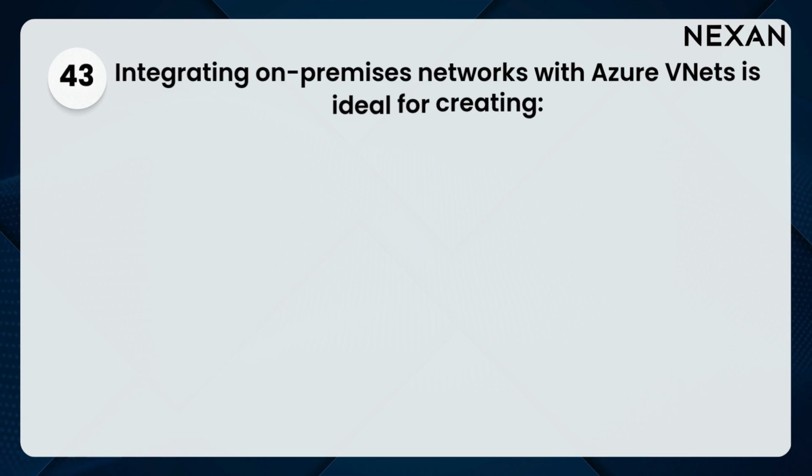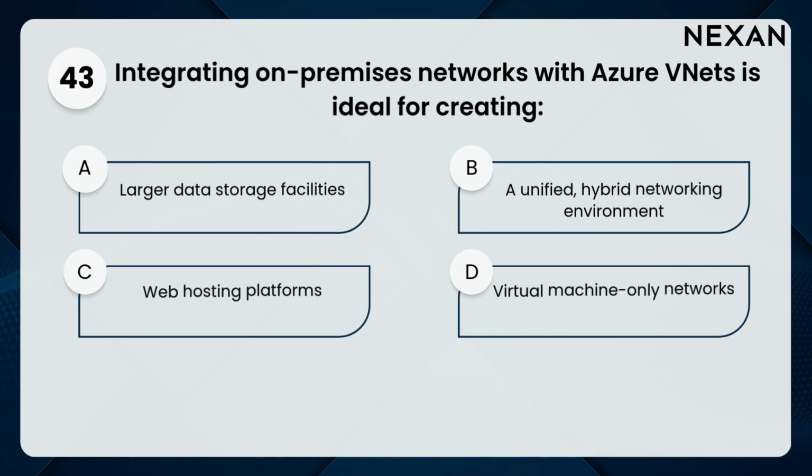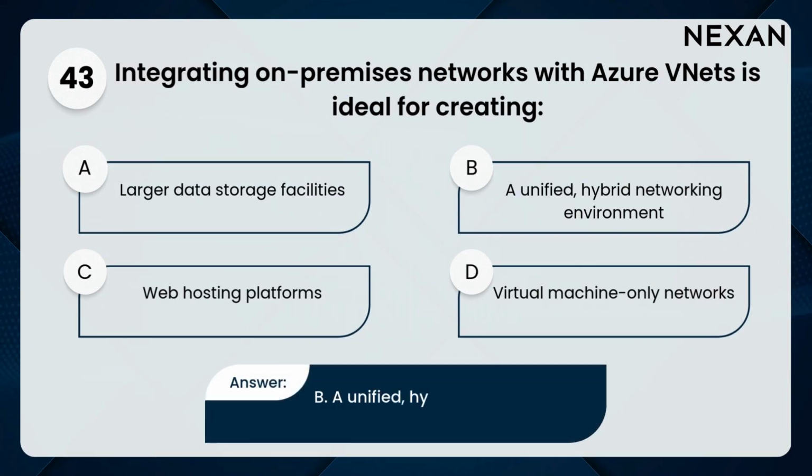43. Integrating on-premises networks with Azure VNets is ideal for creating A. Larger data storage facilities. B. A unified hybrid networking environment. C. Web hosting platforms. D. Virtual machine-only networks. Answer. B. A unified hybrid networking environment.